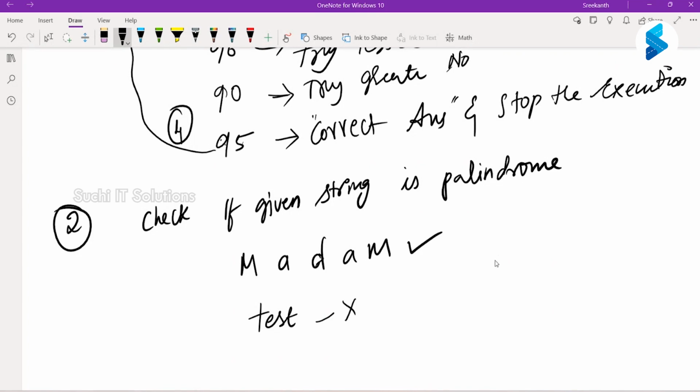Write a program to find if a given string is a palindrome or not. If it is a palindrome, say string madam is a palindrome. If it is not a palindrome, say string test is not a palindrome. That is the output that I want. Okay, two assignments.